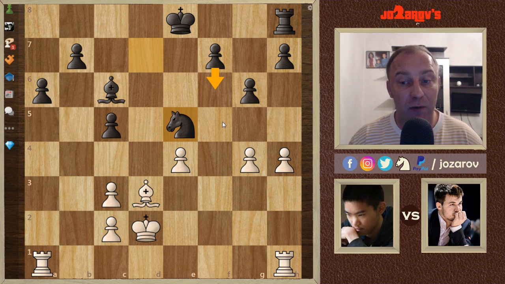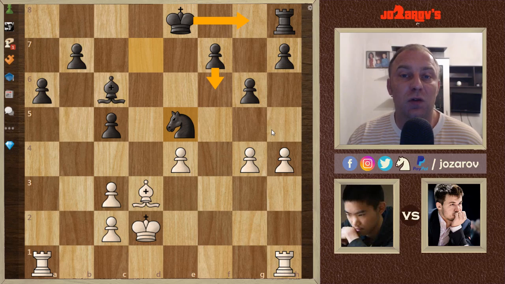This knight on e5 would be perfectly fine. It couldn't be attacked by any minor piece. So this is probably a position that Magnus Carlsen would love to play now, and then maybe to improve the position of the king, maybe even castling if the position allows, because here without the queens on the board, a